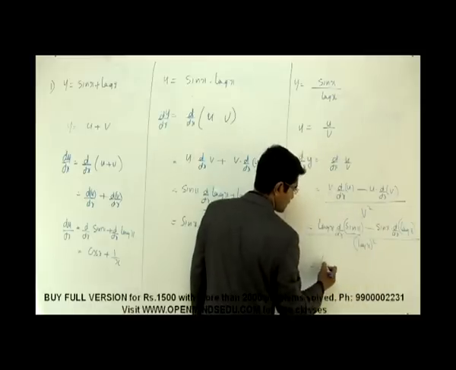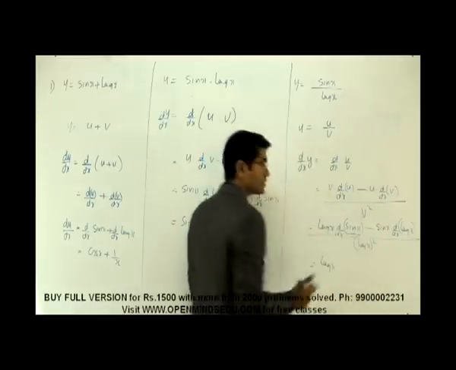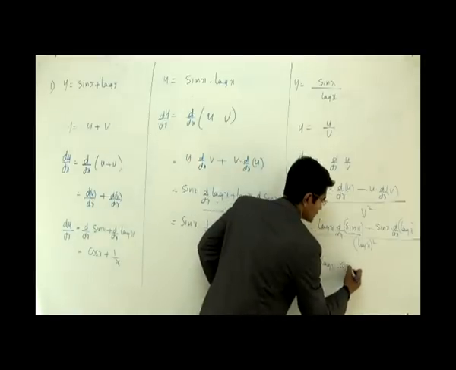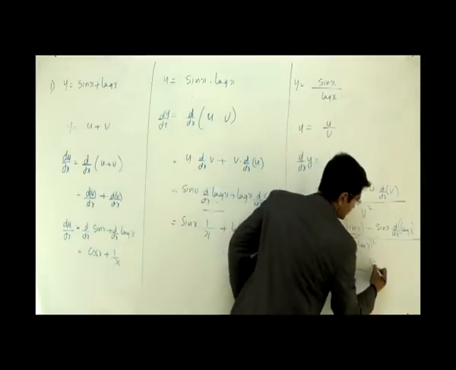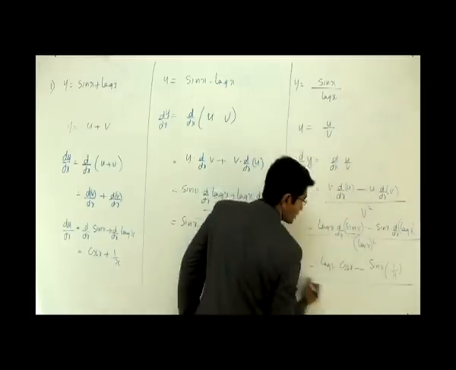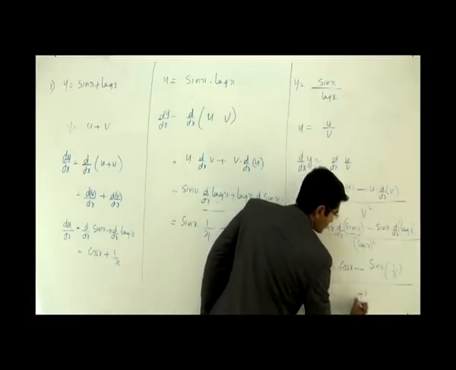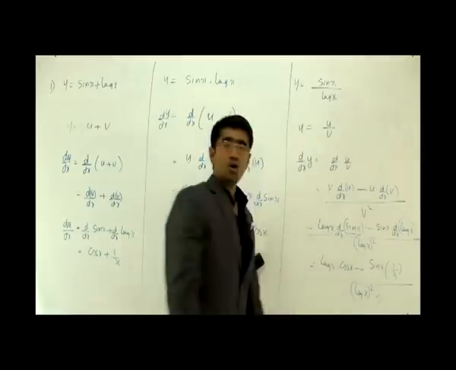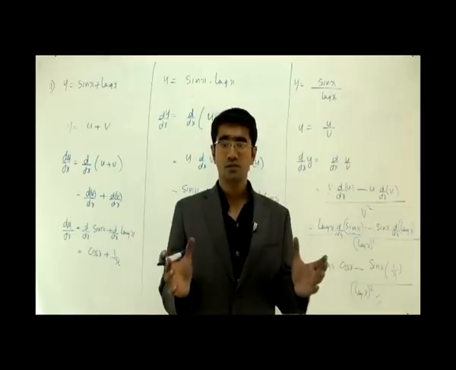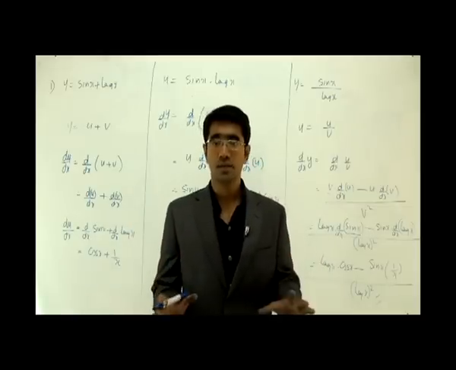Now what happens here? How do you differentiate sine x? This is my standard formula. Very simple. That is cos x minus sine of x into the differential of log x, which is 1 by x, divided by log of x whole square. So how simple is the rule? The rule is very simple: I have to differentiate one function at a time.